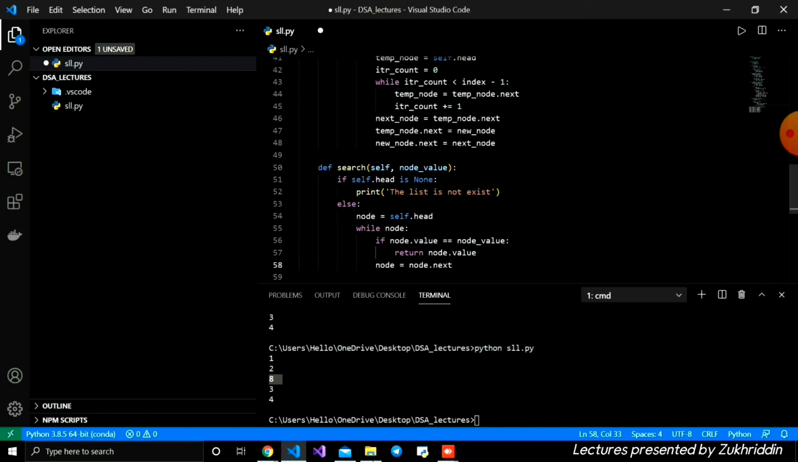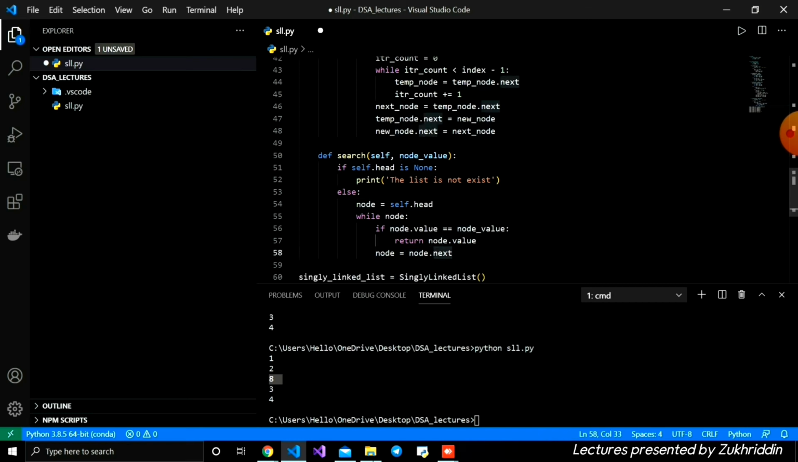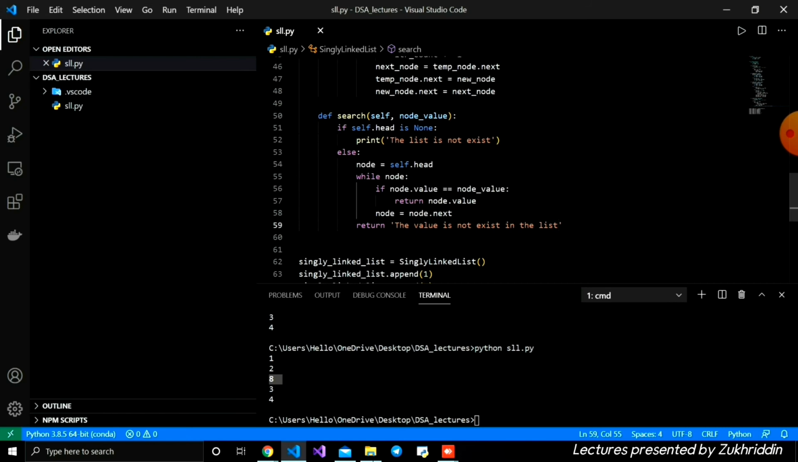And whenever we reach the last node, and the last node dot next is none, our loop stops. Then outside the loop we're going to write: if not node, for example there is no such node, say we give some value that does not exist in our linked list, we just return that the value does not exist in the list. And this is how our search function looks like.